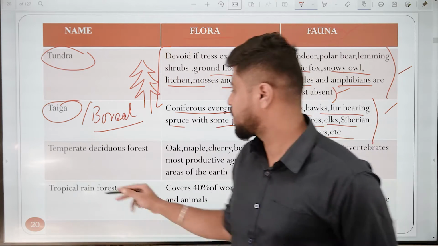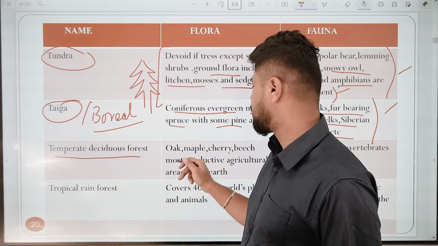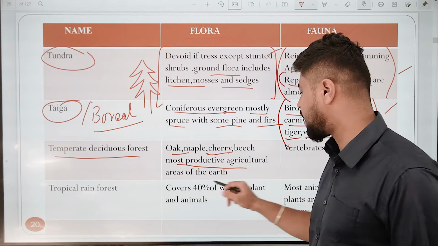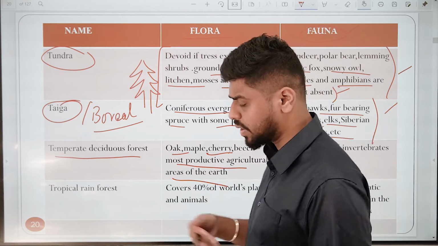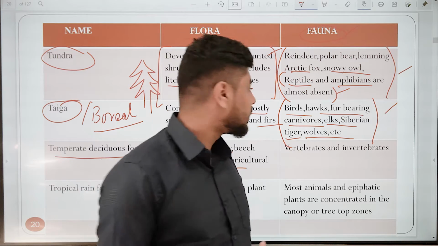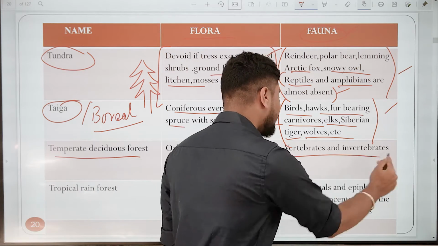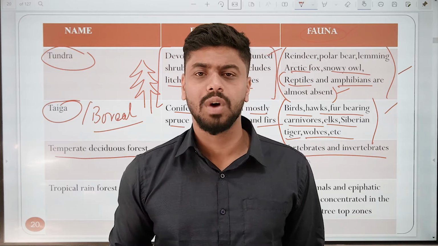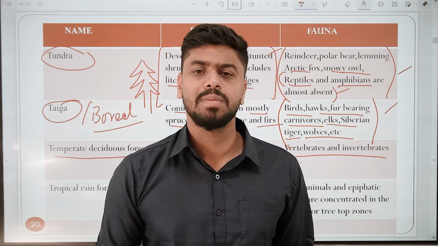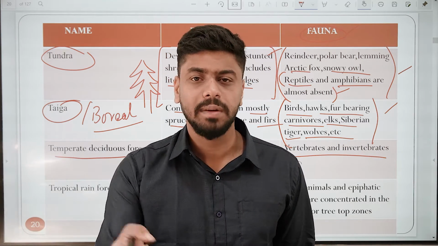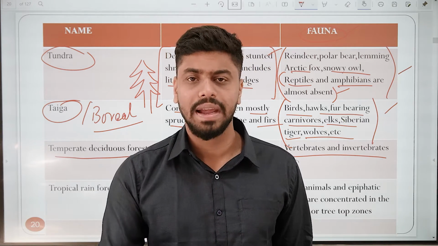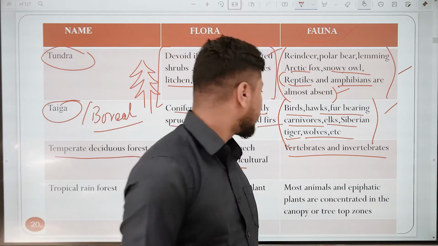Next one is the temperate deciduous forest. Here you have the oak, maple, cherry, beech. The most productive agriculture areas are found in these areas of the earth. So we have different vertebrates and invertebrates. What differentiates a vertebrate and an invertebrate? Vertebrate means the animals which have a backbone. Invertebrate means the animals which don't have a backbone. Like for example, when we talk of a reptile, it is an invertebrate.